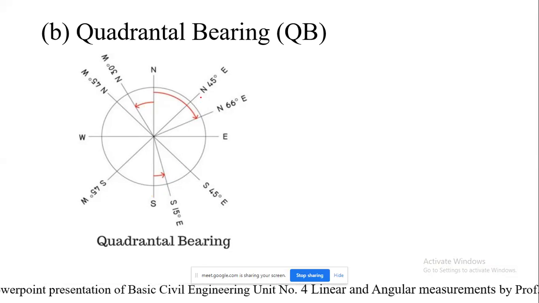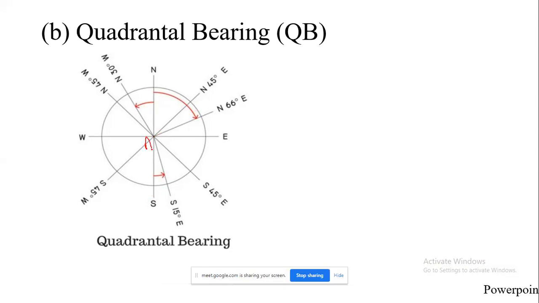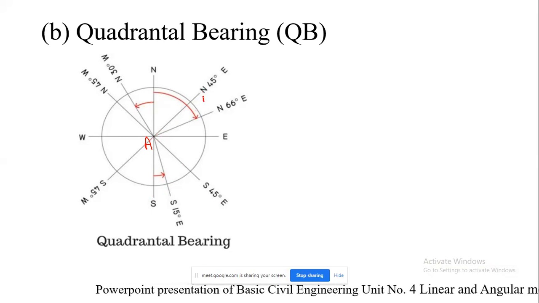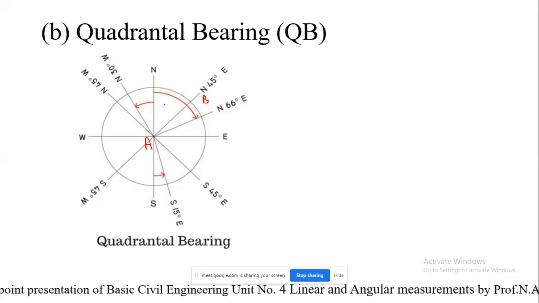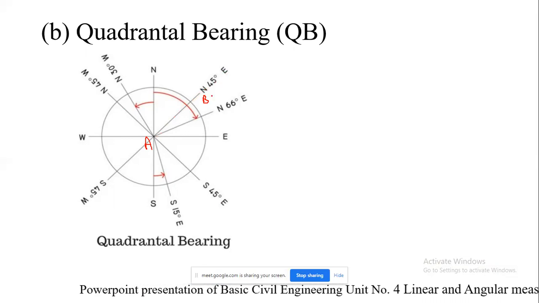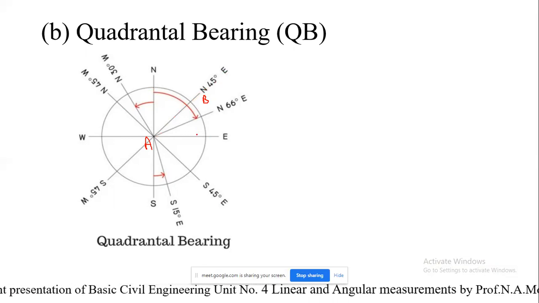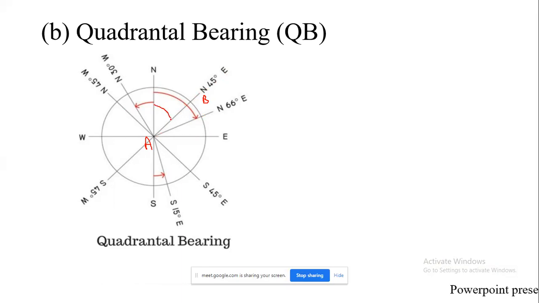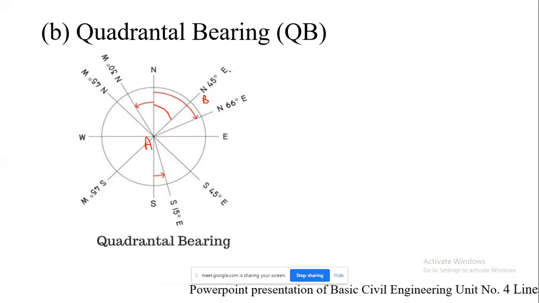And such a bearing which has been measured is called quadrantal bearing. Here you can see, this is my station at which I am keeping my prismatic compass, and this is my survey line of which I am supposed to measure the bearing. Correspondingly, the quadrantal bearing will be north 45-degree east. This is my first quadrant. So for AB, it will be north 45-degree east.